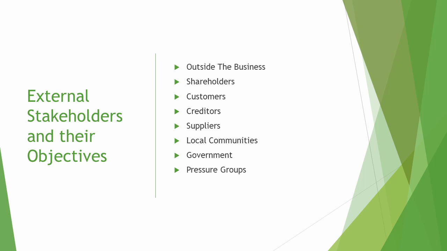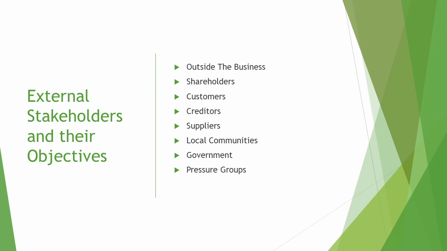An external stakeholder is anyone outside the business that has an interest in the business, which includes shareholders, customers, creditors, suppliers, local communities, the government, and pressure groups. All of these stakeholders look for different things from the business. Shareholders look for high profits, high dividends, long-term growth, prospect for capital gain, a say in the business, a positive corporate image, and preferential treatment as customers.